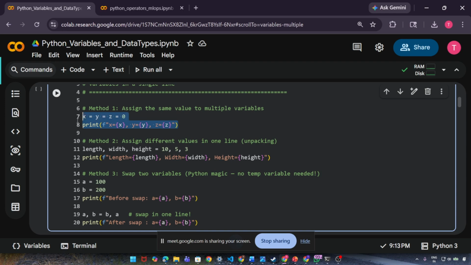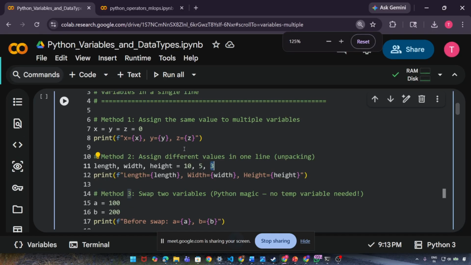And then I'm printing it. Again, I'll execute this code later. Then step 2, assign different values in one line. This is what we call unpacking. So how I'm doing it, see: length, comma, width, comma, height equals 10, comma, 5, comma, 3. So what's happening? Length will get 10, width will get 5, height will get 3. Okay?